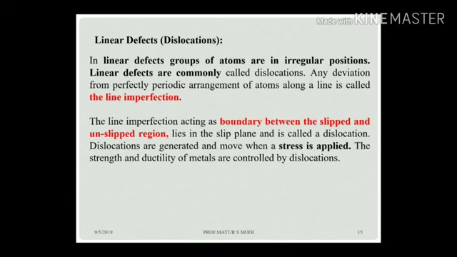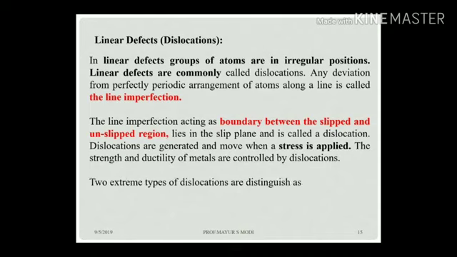The line imperfection, acting as a boundary between the slipped and unslipped regions and lying in the slip plane, is called a dislocation. These dislocations are generated and moved when a stress is applied. The strength and the ductility of metals are controlled by the dislocations.